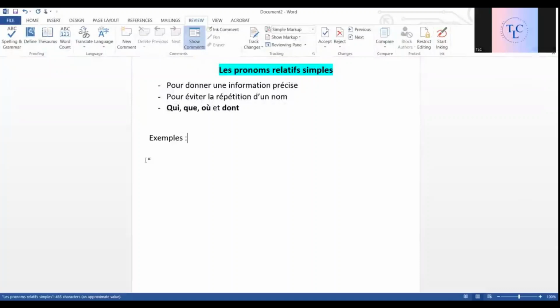Firstly, let's focus on the first use, how they are actually used to give precise information, to give a detail. So, if I simply say, j'ai regardé un film, that's a simple sentence. I haven't given any detail on the film. Now, if I want to give the detail on the film, I'll use a pronom relatif after it.